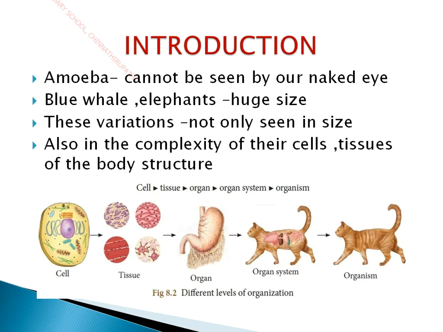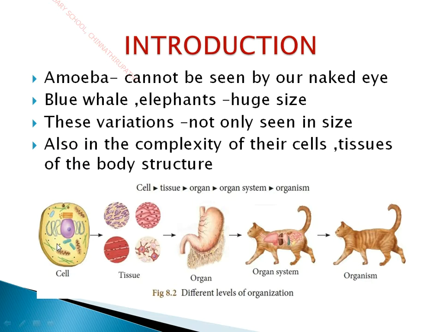So if we see in our human body also, we contain many cells, multicellular. Each and every cell has its own structure and function. The basic unit of living organisms is nothing but the cell. So the cell is the structural and functional unit of all living organisms. If we take the example of a single-celled organism, the cell itself represents the whole organism, or the single cell performs all the vital functions of the organism.